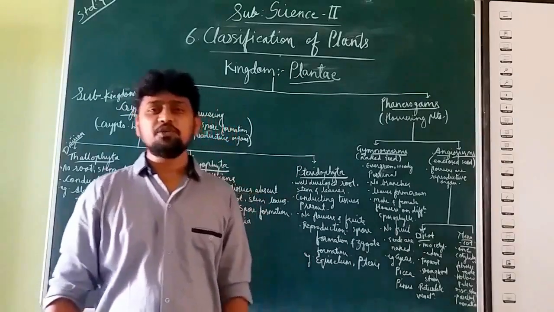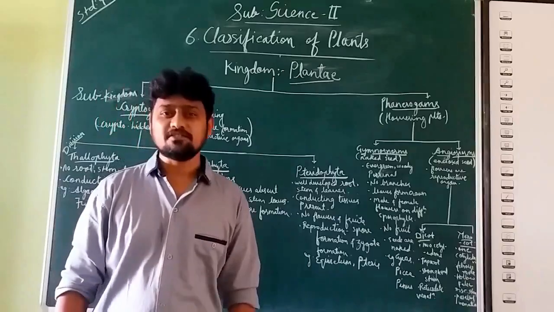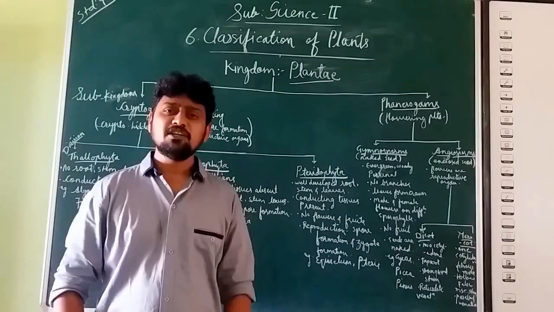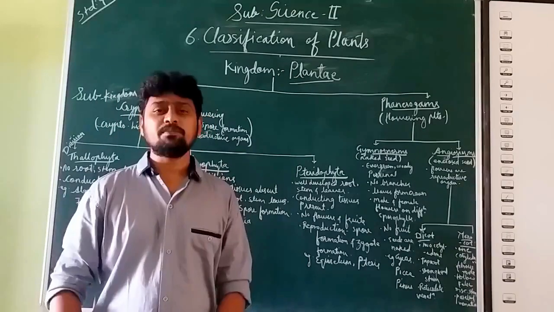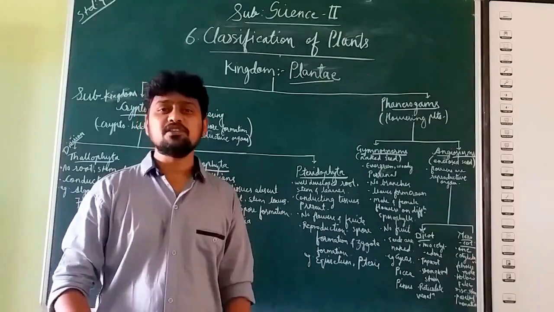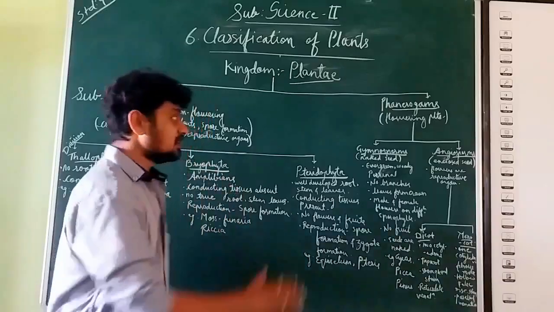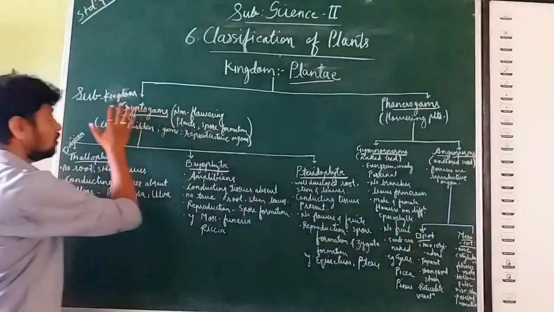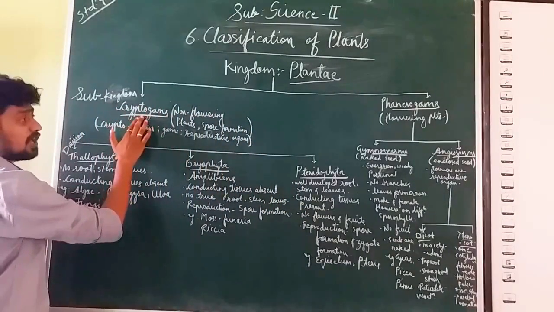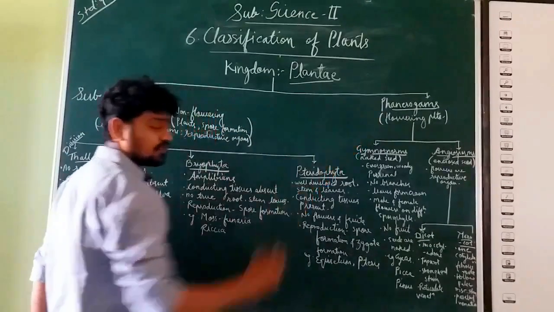In this video we are going to study the classification of plants. Generally, kingdom Plantae is divided into two subkingdoms based on the presence or absence of flowers, that is cryptogams and phanerogams.